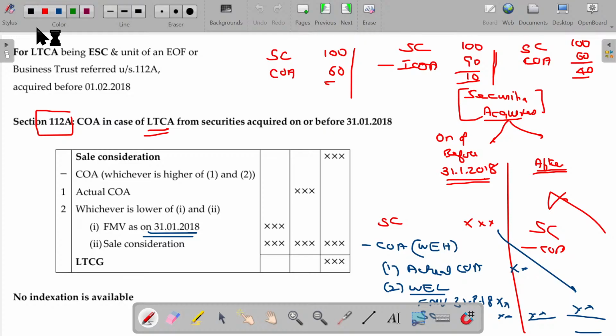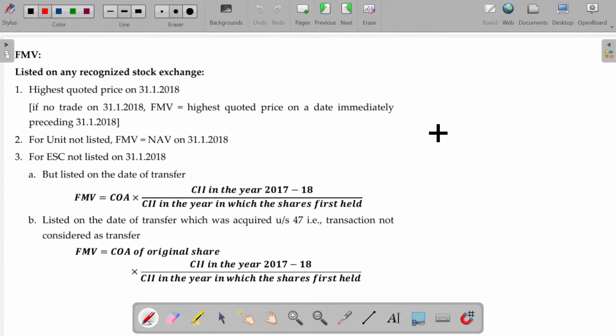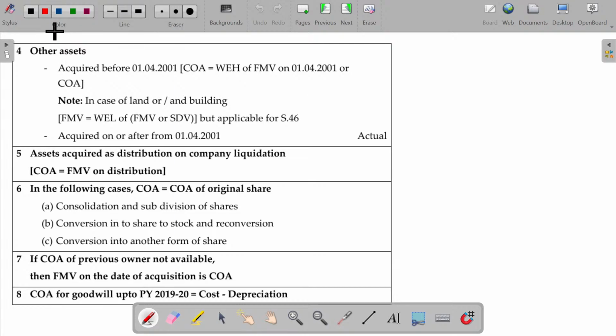In the last class, we have completed the calculation of long-term capital gain in case of listed securities acquired on or before this date. These provisions we have already covered while discussing the illustration. In case of assets distributed on company liquidation and other things also, we have covered all these things along with the illustration, so you don't need to study separately. The 8 points are not required for the inter level.